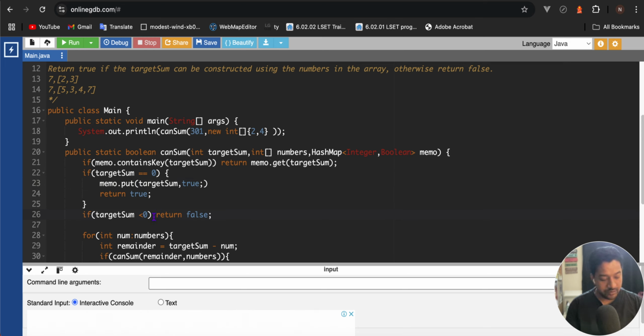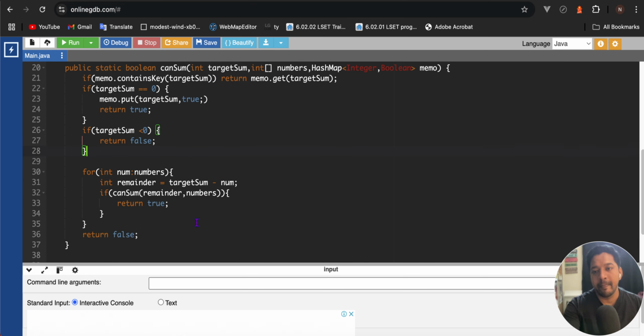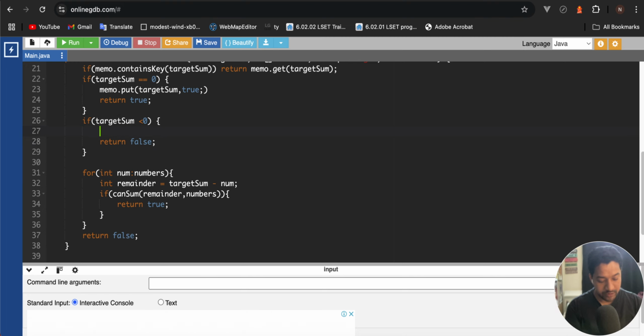Here also we'll put memo dot put, key will be target sum and value will be false, because here we are returning, this is the negative case scenario.